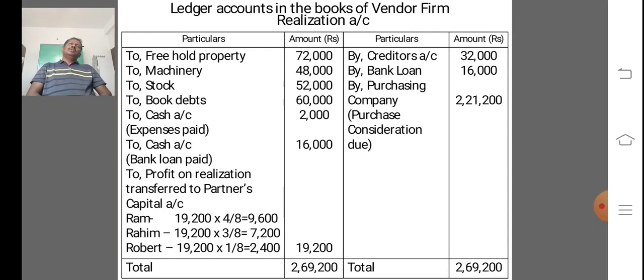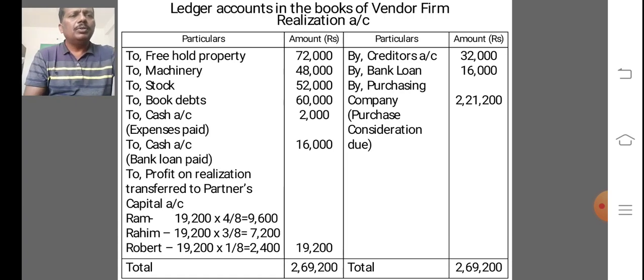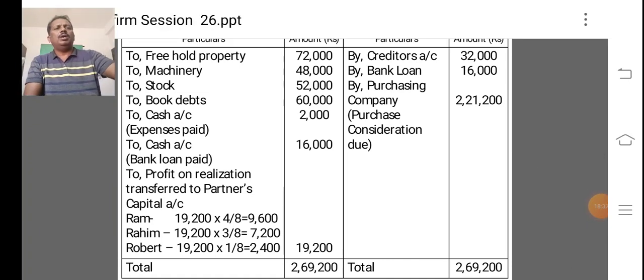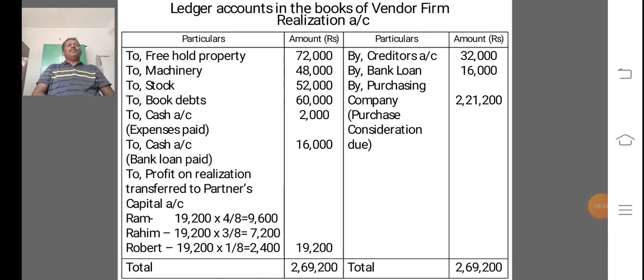These are the journal entries we are passing in the books of the vendor firm. Now we are discussing ledger accounts in the books of the vendor firm. What are the different ledger accounts we are preparing? The first ledger account is the realization account.